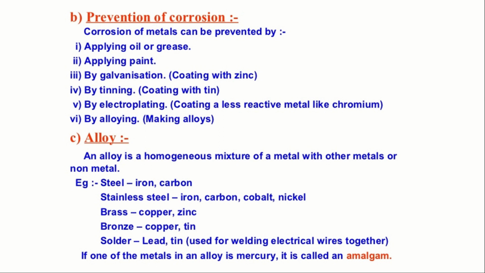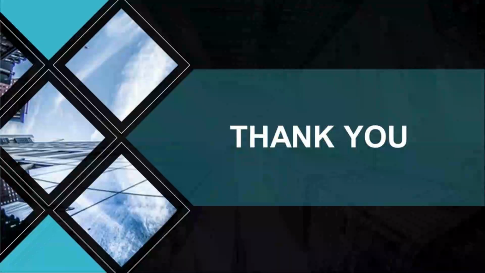Brass means copper and zinc. Bronze is copper and tin. Solder means lead and tin. Solder is usually used for welding electrical wires together. If one of the metals in an alloy is mercury, it is called an amalgam. So if in any metal mercury is added, then that mixture is said to be an amalgam.